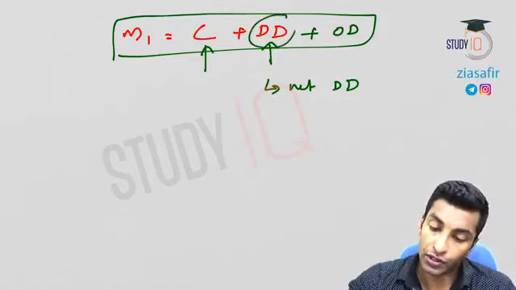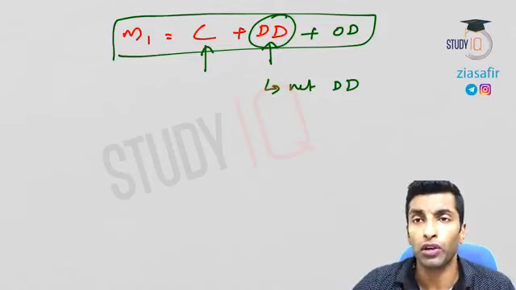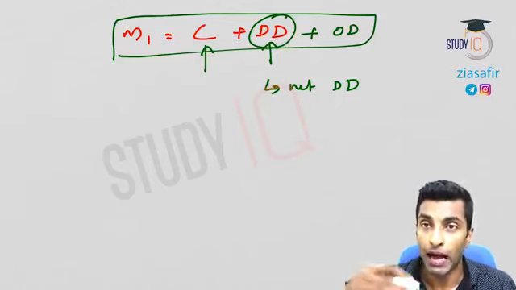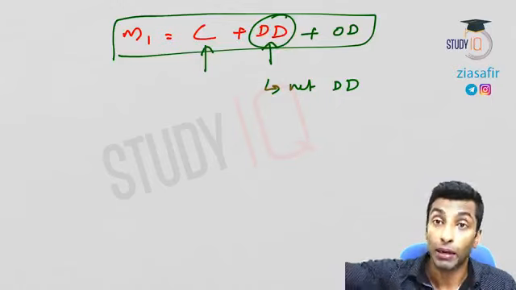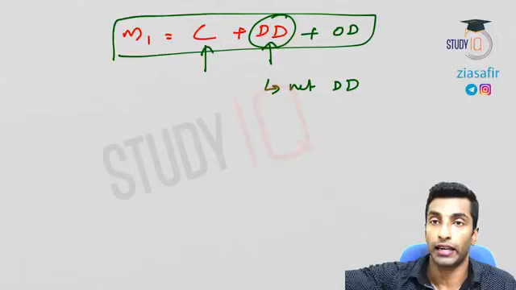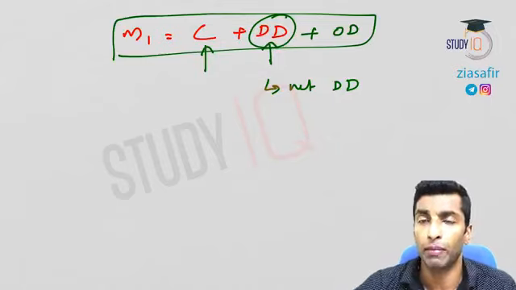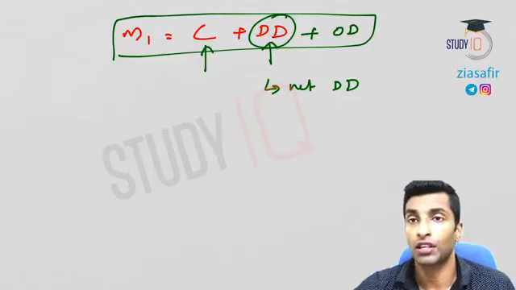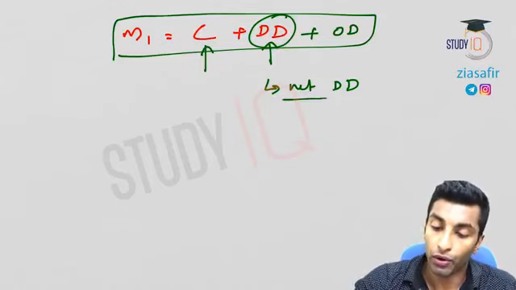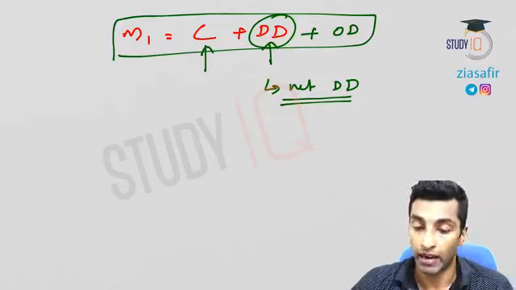Otherwise, if you see demand deposit, I'm talking about total demand deposit. But some banks might have deposited in some other bank. SBI might have deposited in ICICI. ICICI must have deposited in Punjab National Bank. So that interbank transaction must be excluded. So we are going for net demand deposit.